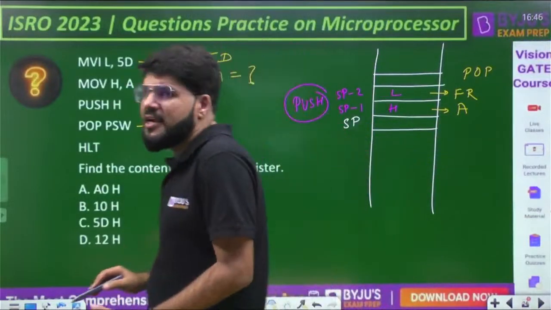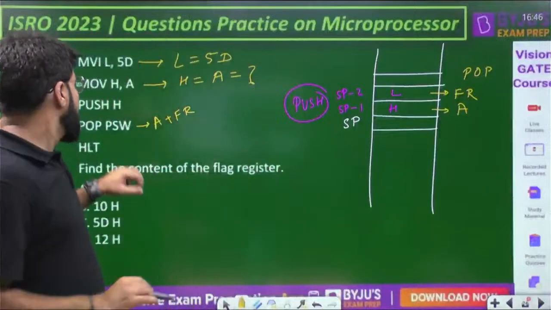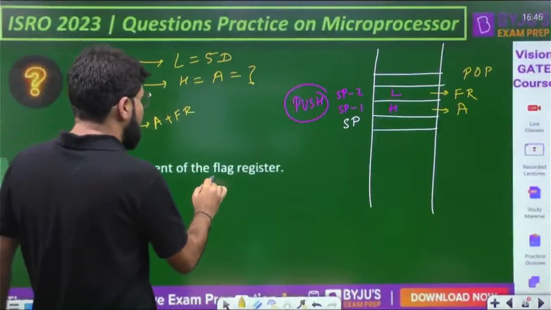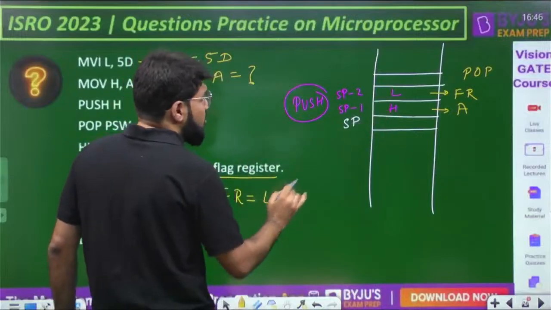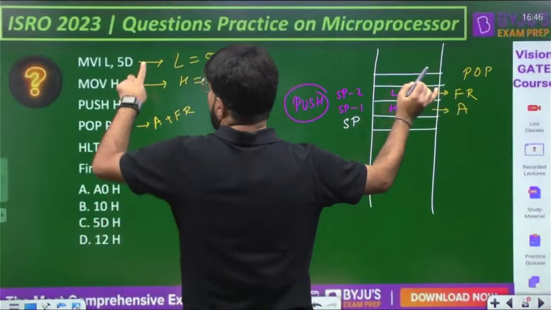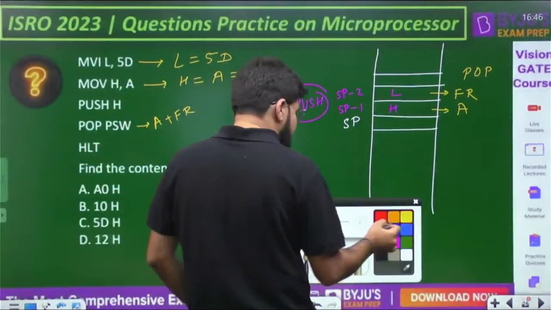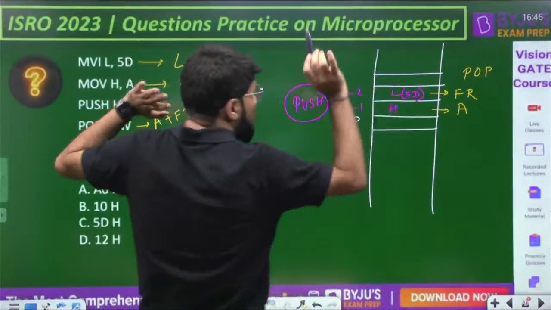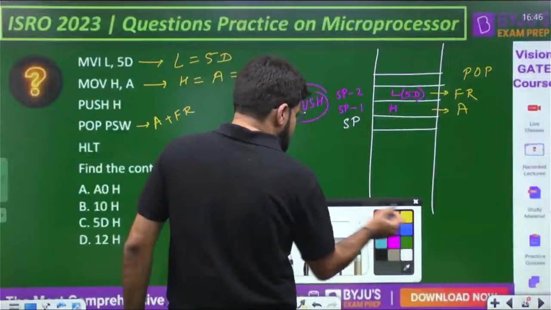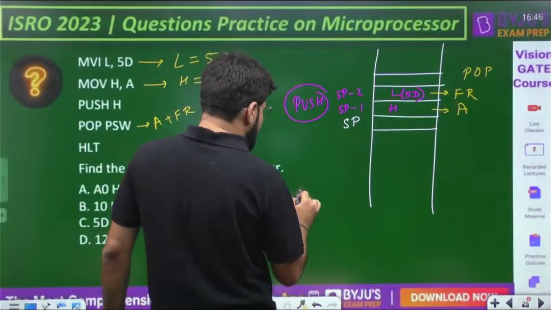What is the final content of the stack pointer? Unchanged. But what is the content of the flag register? The flag register finally gets what was the content of L. This data is copied to the flag register, and the L data is known to me. The data in L was 5D. The data in H is not known, but we don't need it. What is there in the flag register? That is equal to L, that is 5D.